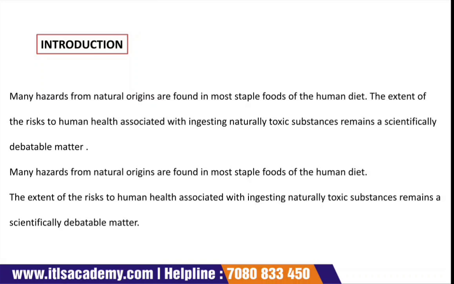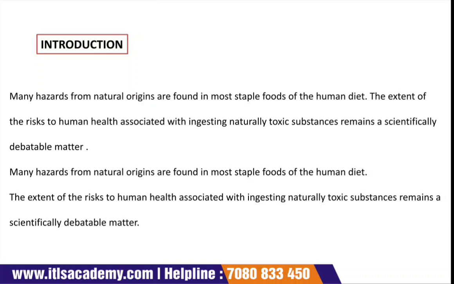If taken or ingested by a human, they will deteriorate the health of that person. Many of the hazards from natural origins are found in the staple food of the human diet, the food that we eat and consume.